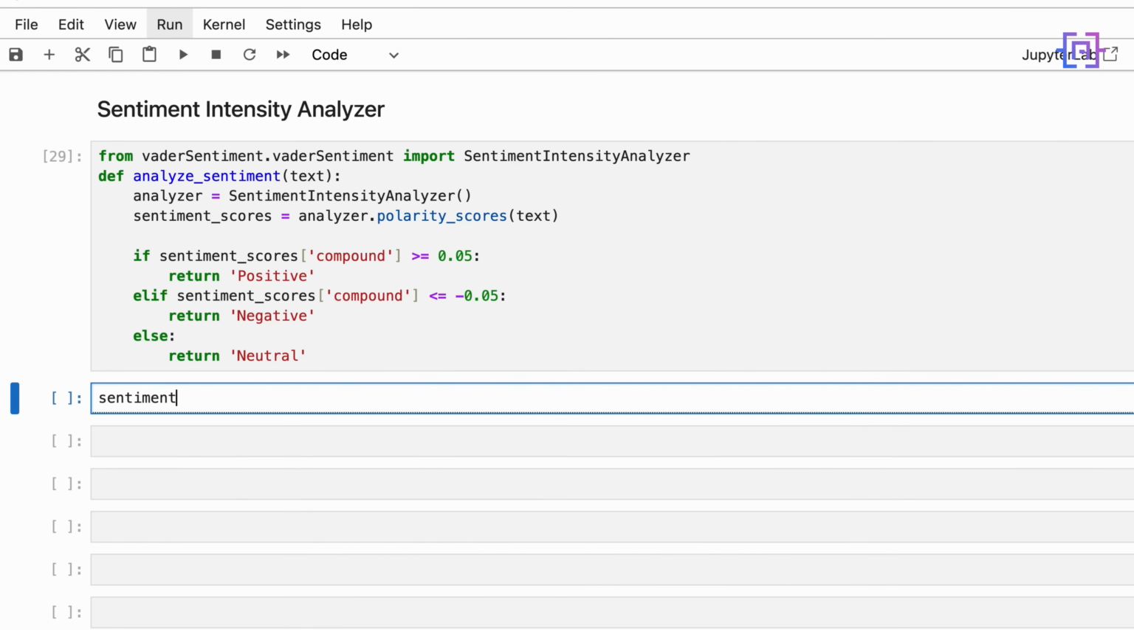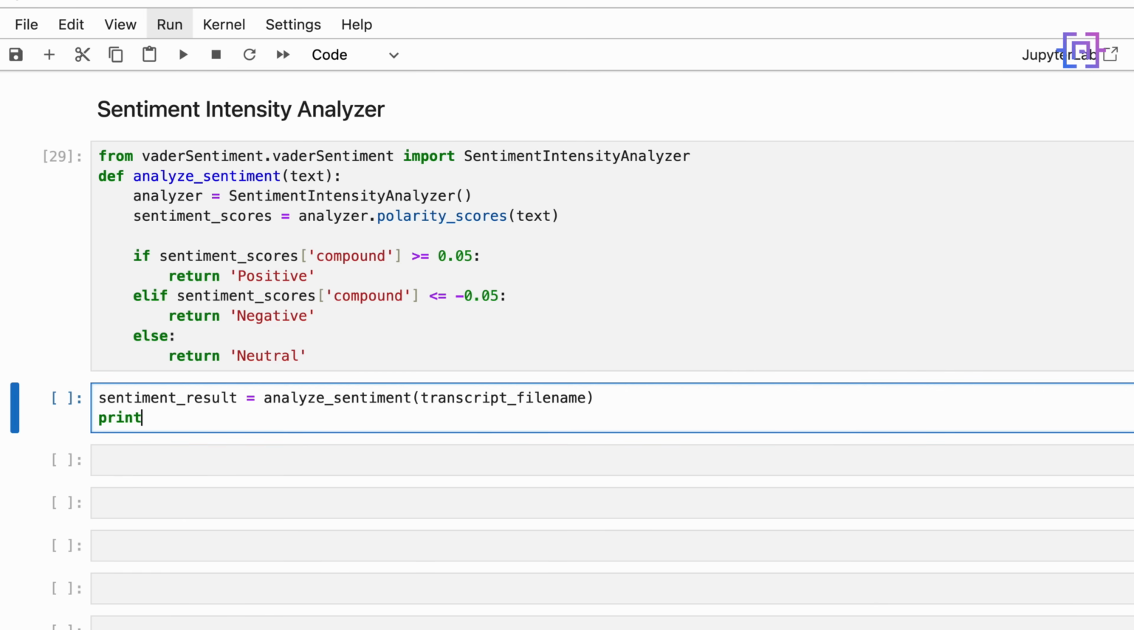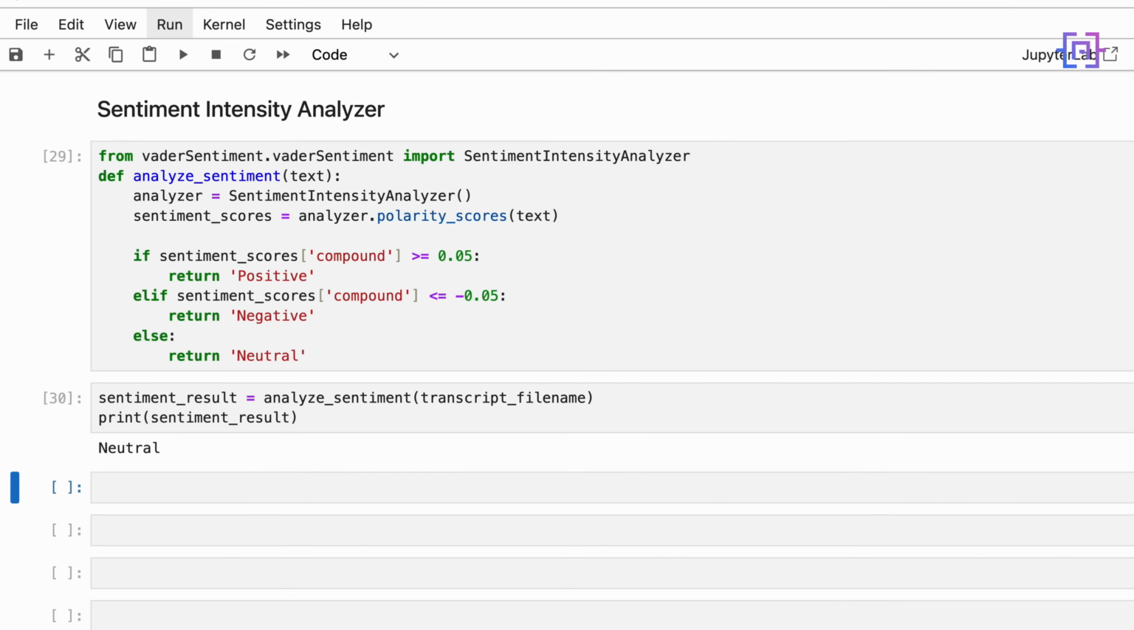So we'll say sentiment_result is equal to analyze_sentiment, and we are going to pass the transcript_file_name, and then we are going to print the sentiment result. Let's run the code, and we get the result as neutral. And that's how you can implement sentiment analysis using Vader.